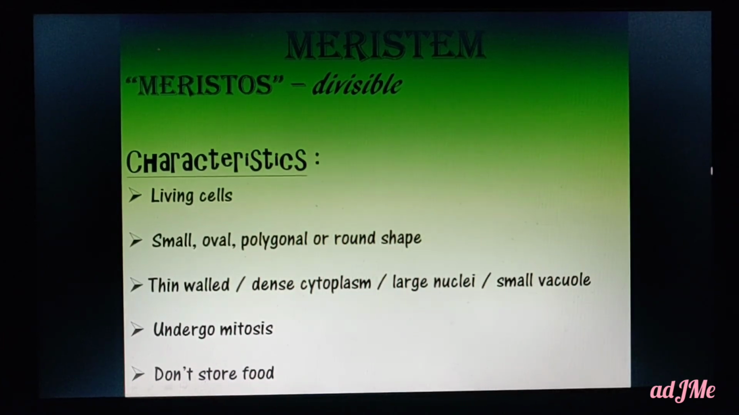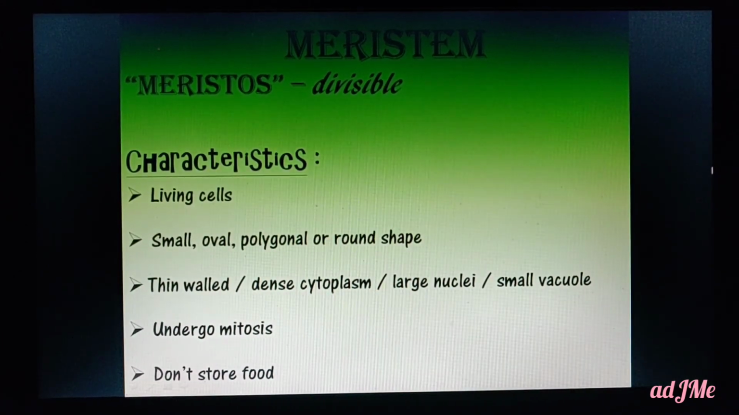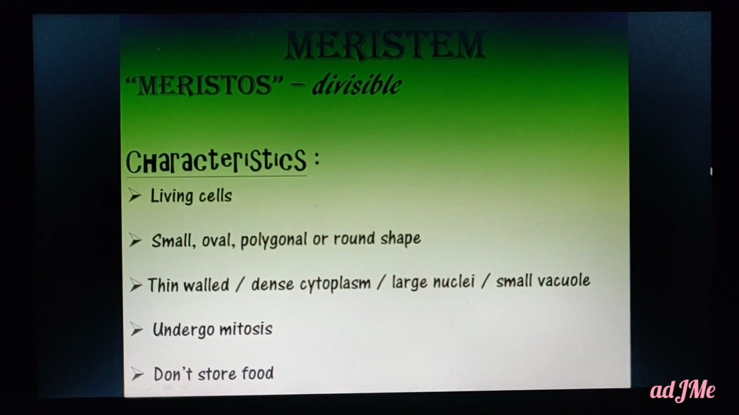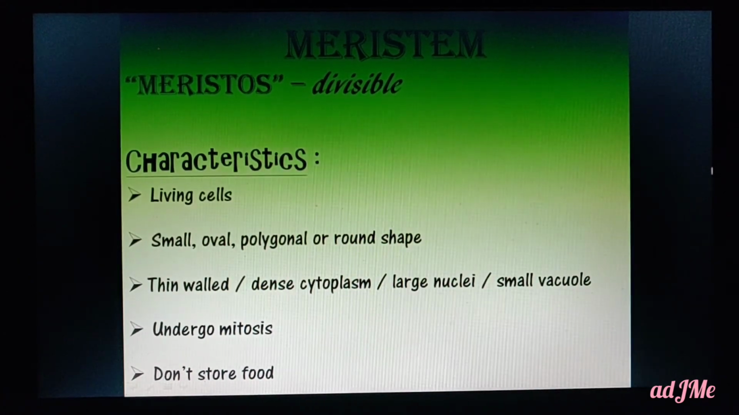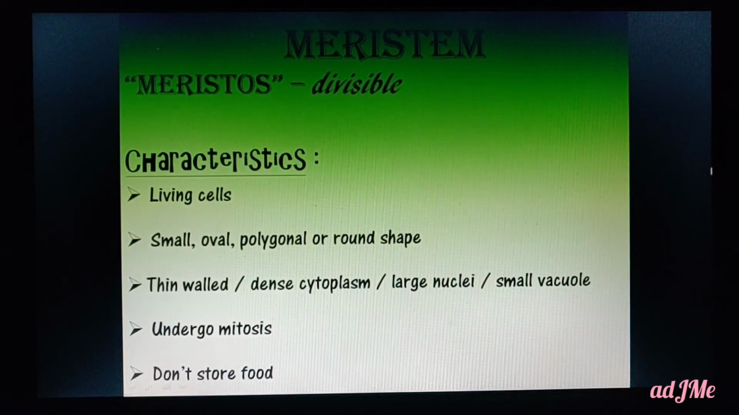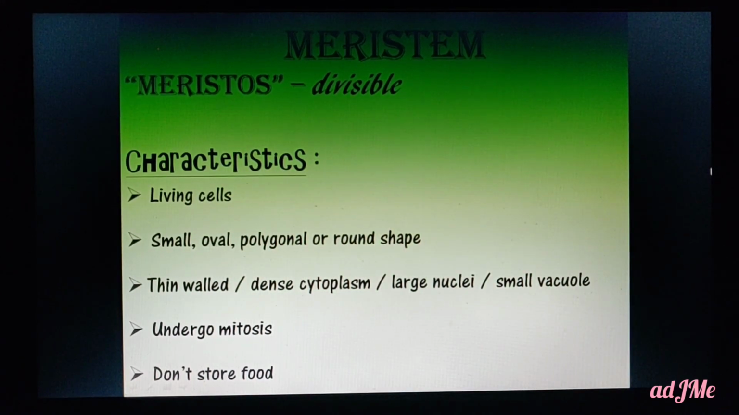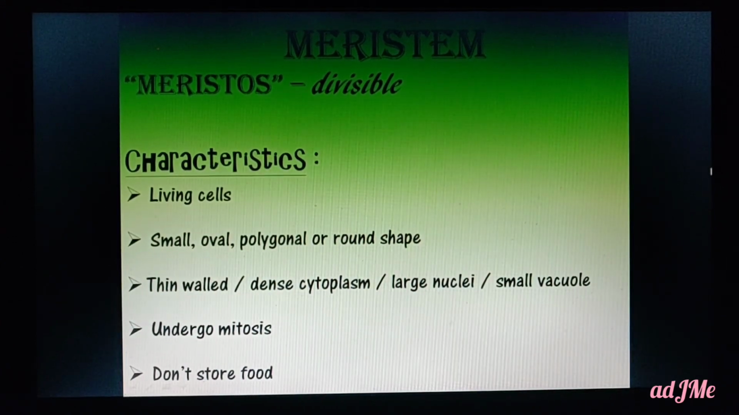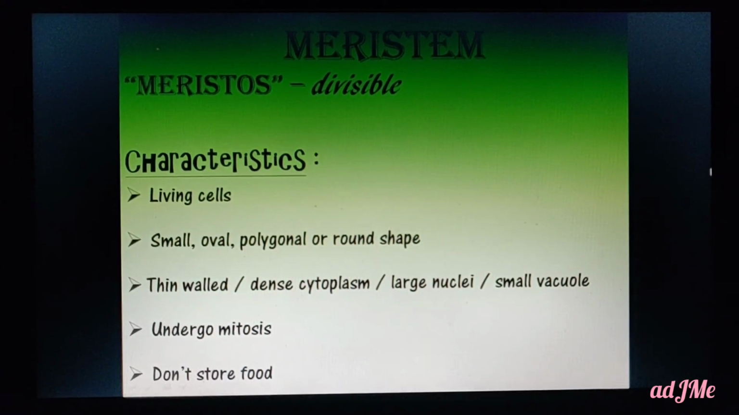Generally all vegetative cells undergo mitosis. Similarly, meristems undergo mitosis. Only in gametes do you come across the meiosis process. So here you come across mitosis like all other vegetative cells, which means this is also a vegetative cell. And they are not involved in storage of food, because later we are going to learn certain permanent tissues which are involved in the storage of food materials. But meristems don't store food.